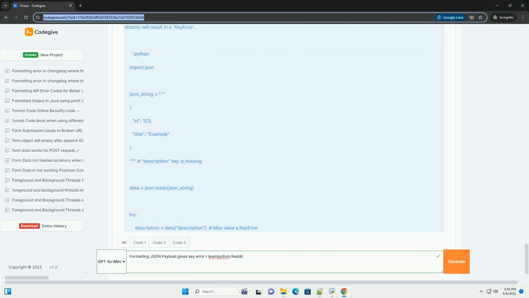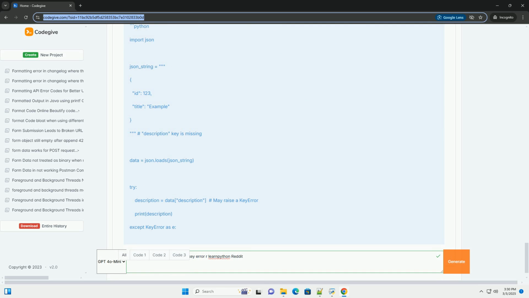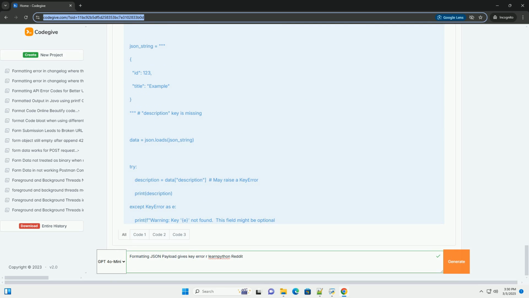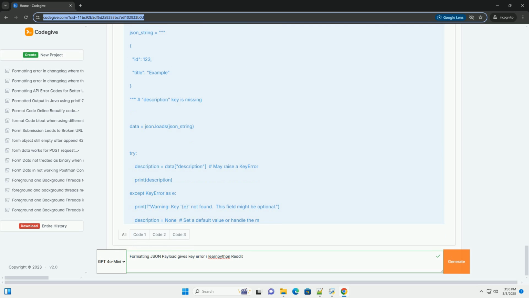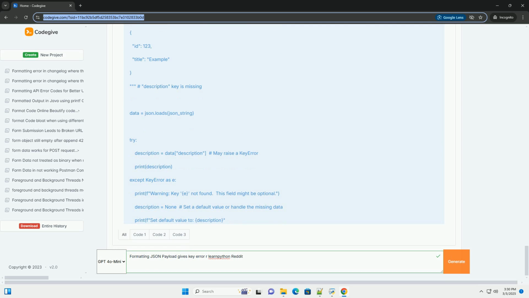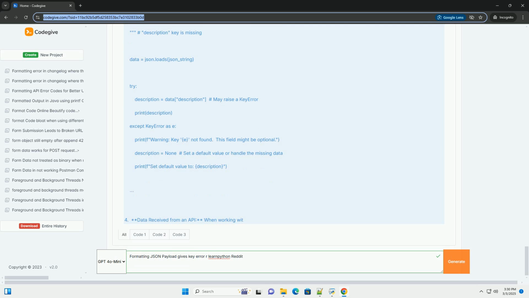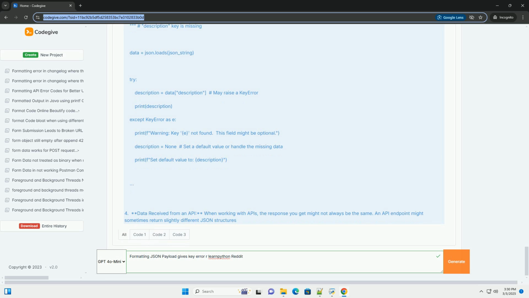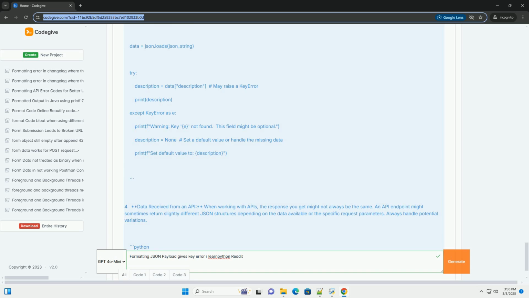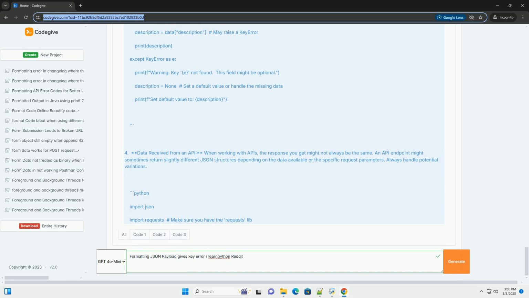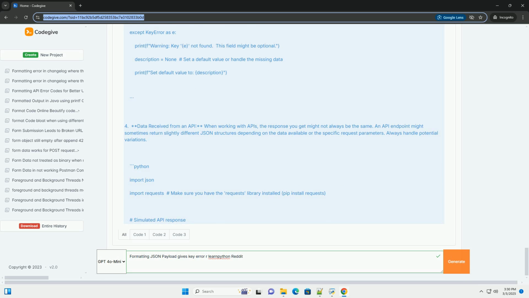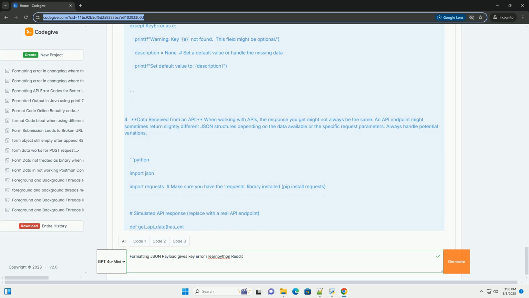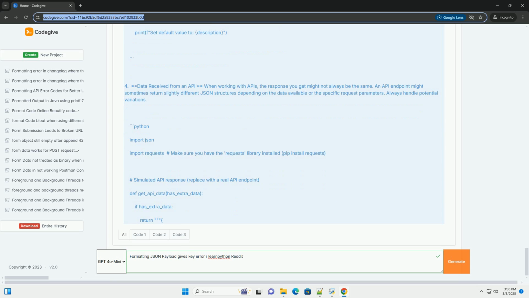2. Incorrect JSON structure. The JSON data might not have the structure you expect. For example, you might be expecting a nested JSON object, but it's missing, or a key might be at a different level than you assume. 3. Missing data in optional fields. Sometimes, certain fields in a JSON payload are optional. If an optional field is missing, trying to access it directly will result in a key error.